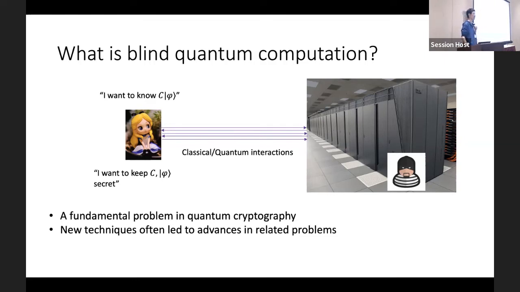What's more, the study of these problems has often led to new techniques that can later be applied in related problems, like quantum computation verification, which is a very fundamental problem in quantum computation and cryptography. So this talk will slightly simplify the problem by taking the initial state as a zero string, and the only input to the protocol is the circuit C.